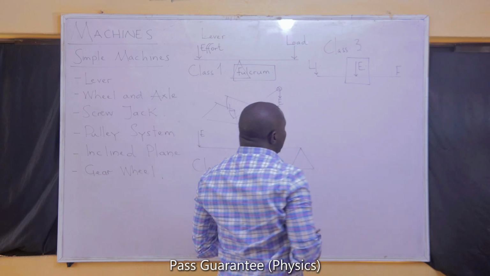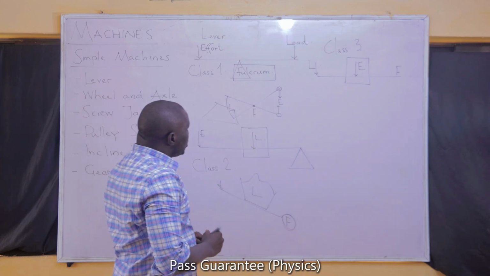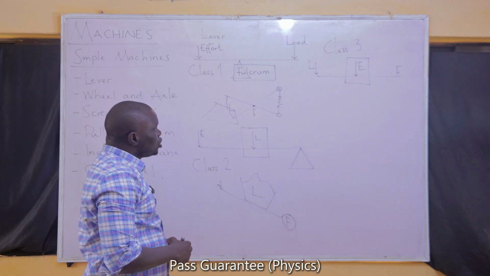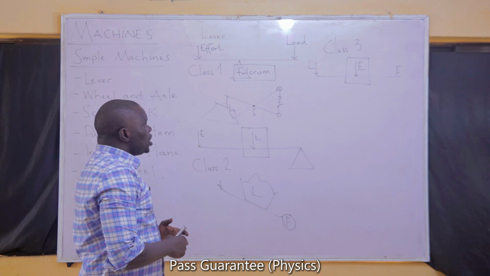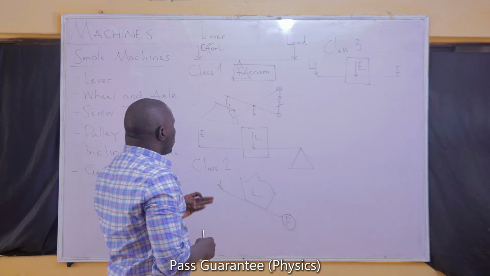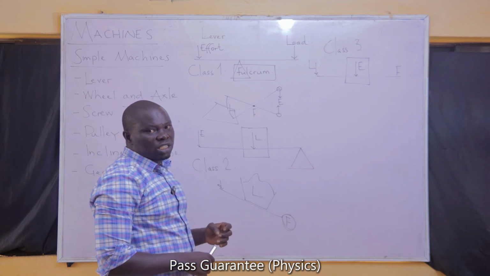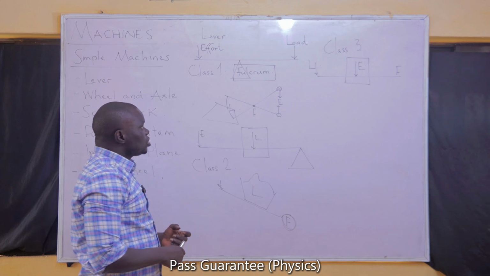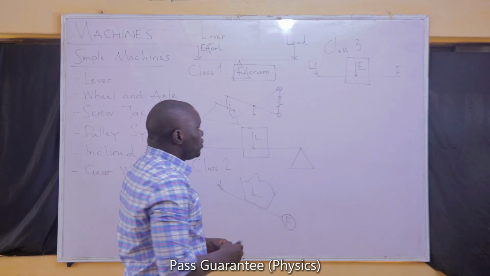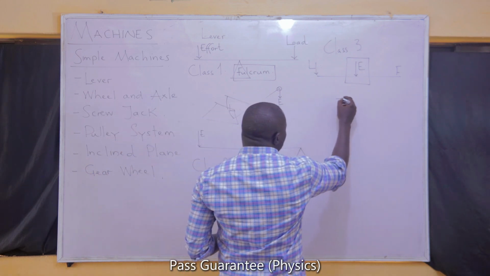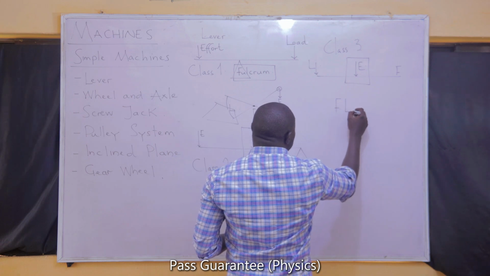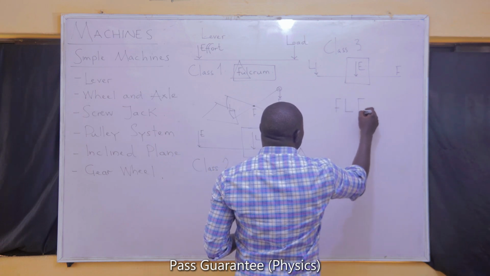So generally, what I will expect you to do is to know the acronym for class 1, class 2, class 3, considering those parts of the machines that are in the middle. In the first class, the fulcrum is at the middle; in the second class, the load is at the middle; in the third class, the effort is at the middle.